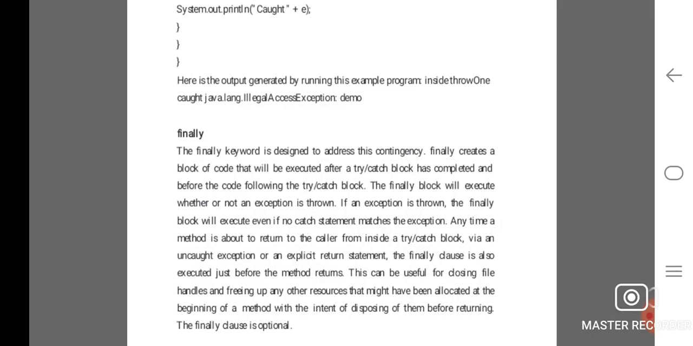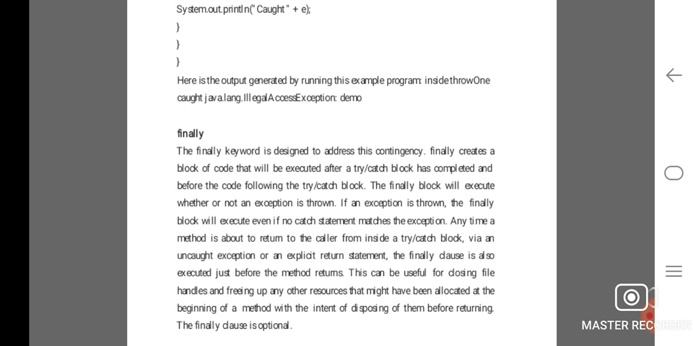For finally, the finally keyword is designed to address this contingency. Finally creates a block of code that will be executed after a try or catch block has completed and before the code following the try/catch block. The finally block will execute whether or not an exception is thrown. If an exception is thrown, the finally block will execute even if no catch statement matches the exception.